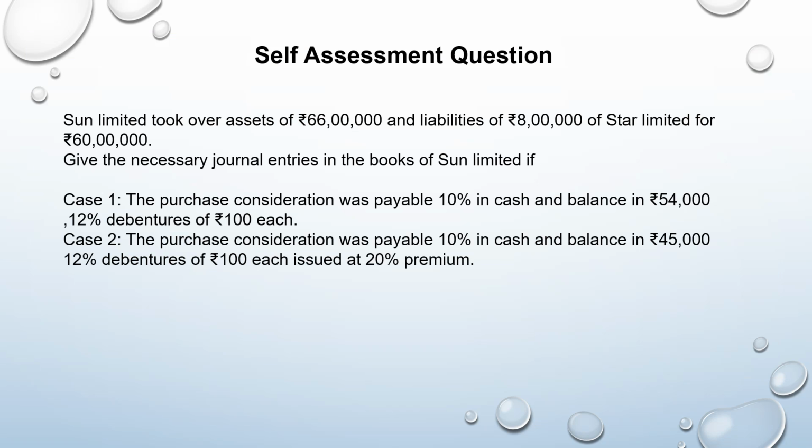First case, where the purchase consideration was payable 10% in cash and balance in 54,000, 12% debentures of rupees 100 each. And second case, where the purchase consideration was payable 10% in cash and balance in 45,000, 12% debentures of 100 each issued at 20% premium. So the number of debentures that are going to be issued has been given. One is at par, the other one is issued at premium. And here this is the value of assets and liabilities taken over, and this is the purchase consideration.